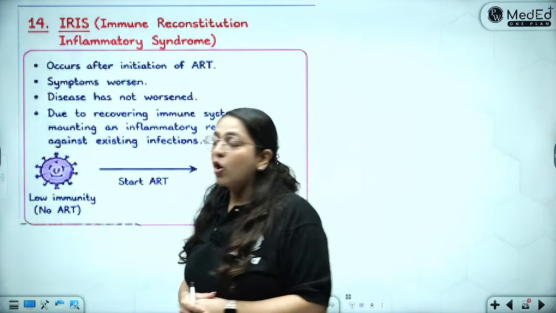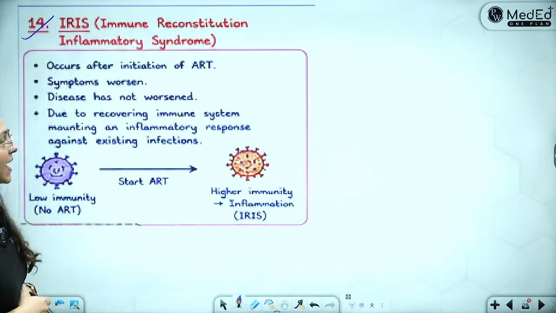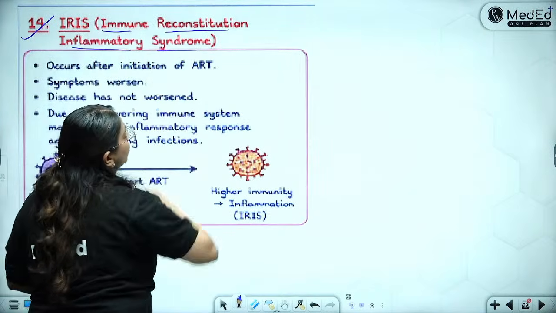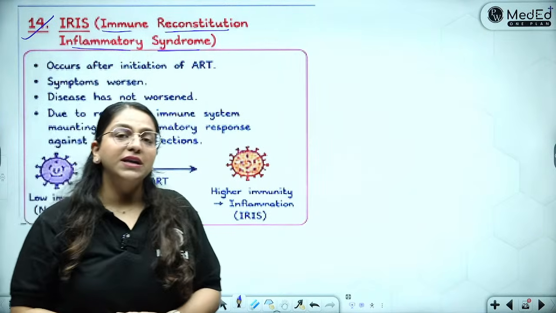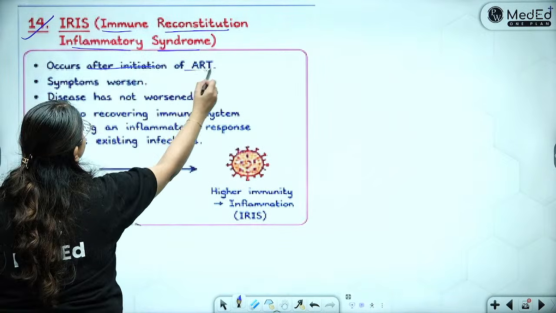Now, there is one important thing which is usually asked in the Vivas. That is IRIS. What is IRIS? It is immune reconstitution inflammatory syndrome. Immune reconstitution inflammatory syndrome. IRIS, it occurs after initiation of ART.